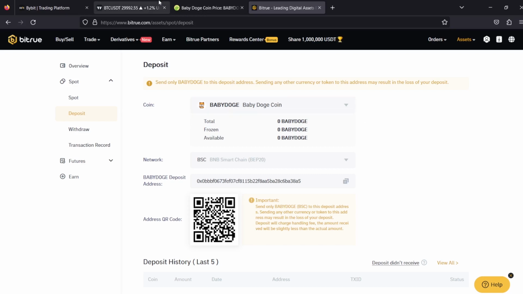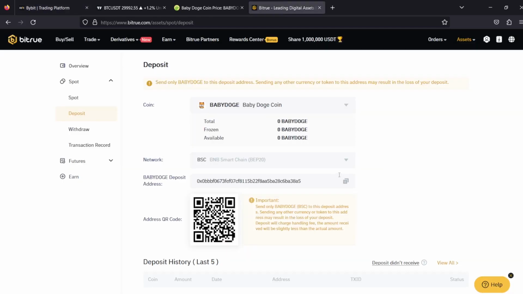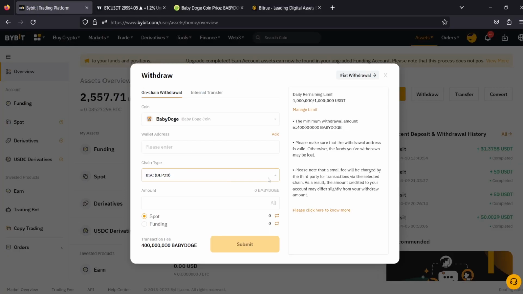Now you can see that there's actually a reasonable profit right there if you buy from BYBIT and sell to Bitro and repeat the process. It's going to be up to you whether you want to withdraw your profit using USDT, and if you want to use USDT, make sure that you use the TRX network, or Tron network, because it's very cheap and very fast. But other than that, this is it.